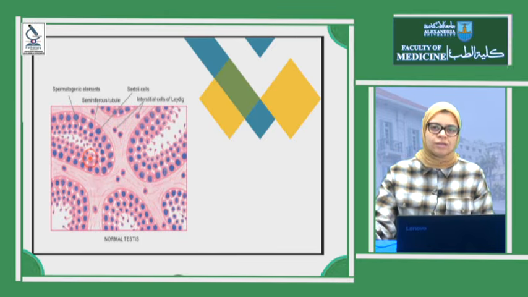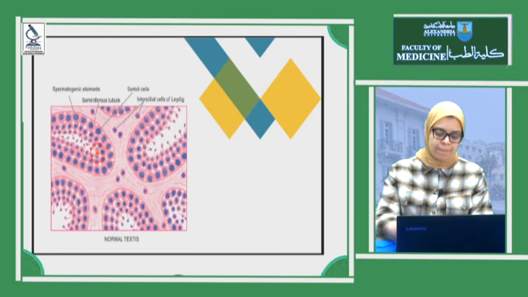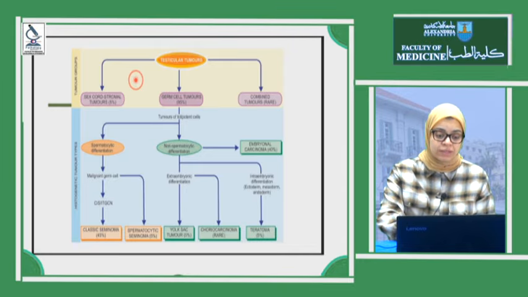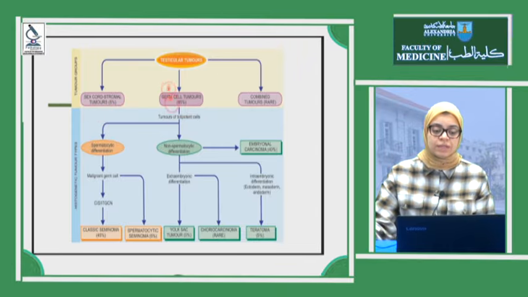The characteristic thing about testicular neoplasm is that it could be from a single origin or a single entity, or it could be a mixed germ cell tumor with other cells, as we are going to see. As you see here, the testicular tumor could be a sex-cord stromal tumor arising only from the stromal cells, and this is only 5% of testicular tumors, or it could be germ cell tumors arising from the germ cells, and these are 95% of testicular tumors, or it could be combined.